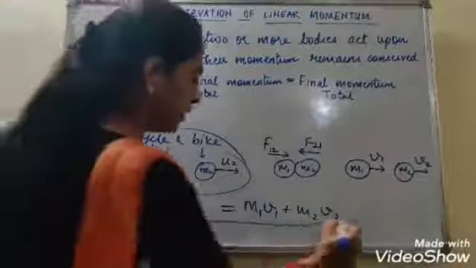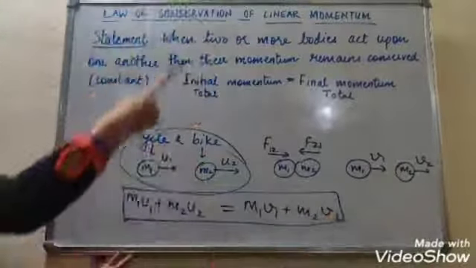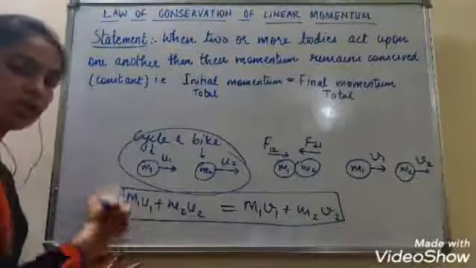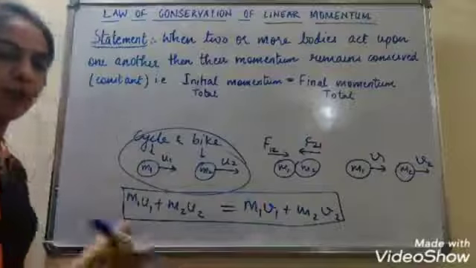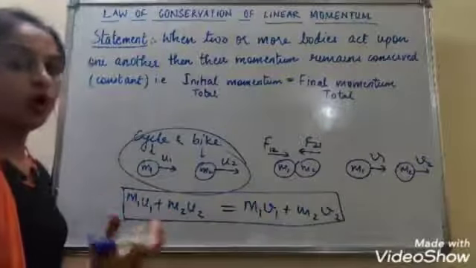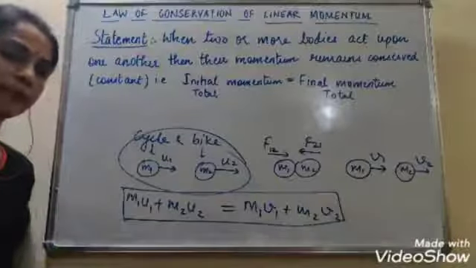This is nothing but the formula for the law of conservation of linear momentum, that total initial momentum is equal to total final momentum, or we can say that the momentum remains conserved or the momentum is constant. What does this actually mean?